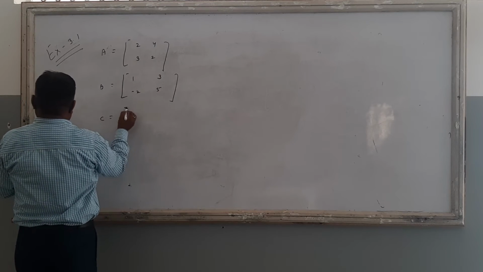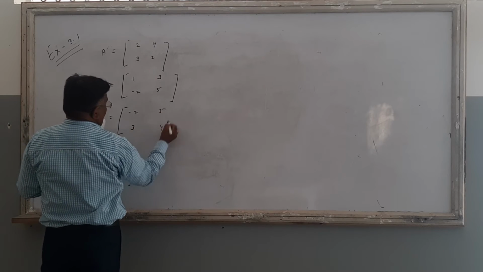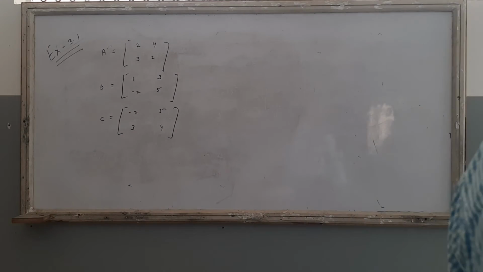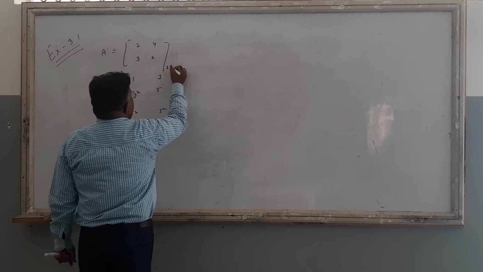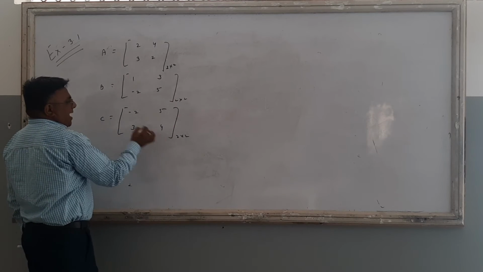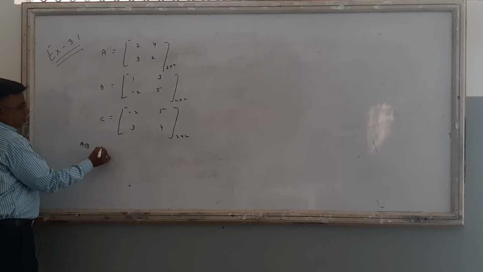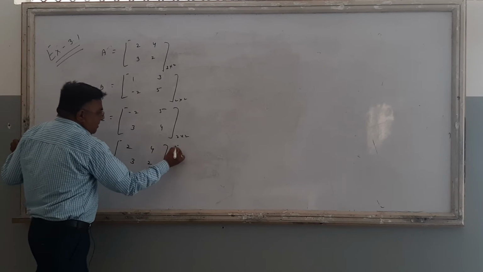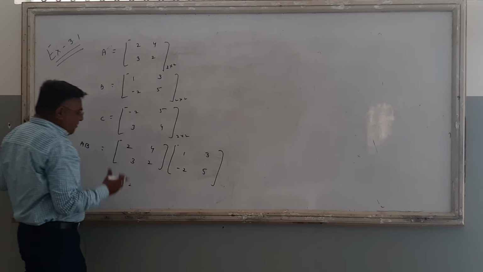And C matrix is given as minus 2, 5, 3 and 4. Find the value of AB. A is a given matrix of 2 into 2 order, B is also a 2 into 2 order matrix, and C is also 2 into 2 order, that is 2 rows and 2 columns. That is the order of the matrix. Now find the value of AB, when A matrix is 2, 4, 3, 2 and B matrix is 1, 3, minus 2 and 5.